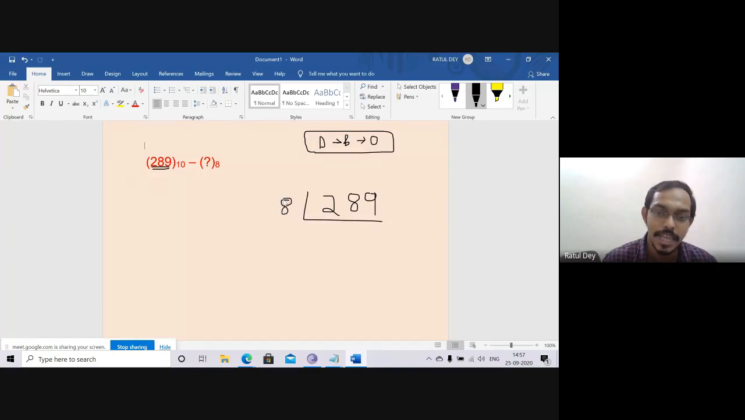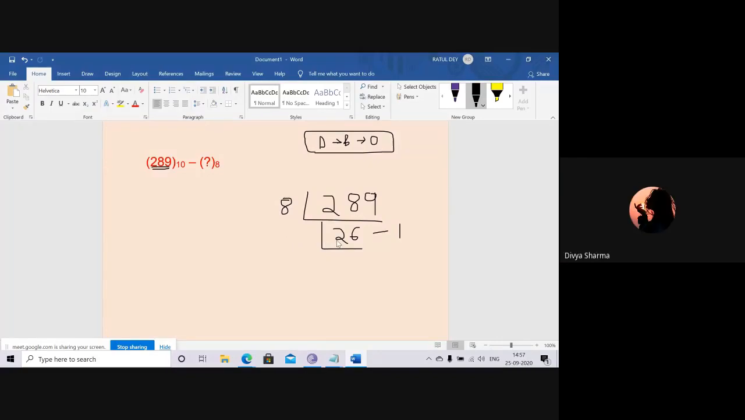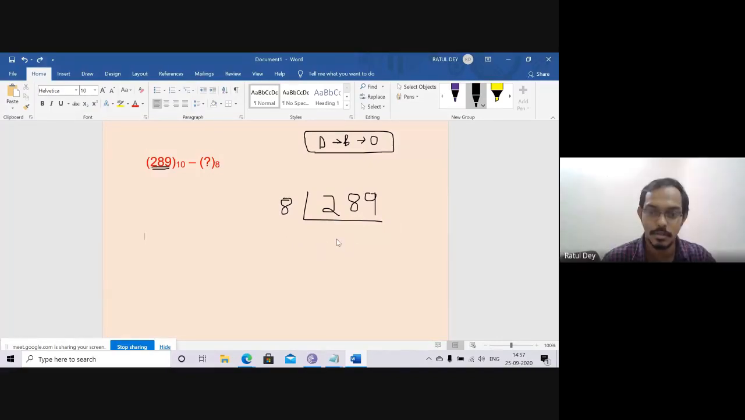If you divide this number by 8, this is your divisor. So the divisor is 8. What is the quotient value? Can anyone say? If you divide this number, what is the quotient value? 36. Okay, no problem, 36. Now the remainder is 1. Clear?